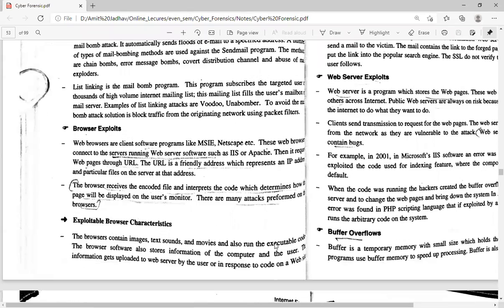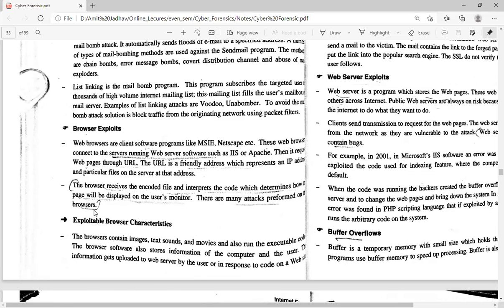Next one is the browser exploit. Web browsers are client software programs like MSIE, Microsoft Internet Explorer, Netscape, etc. These web browsers connect to a server running web server software such as IIS or Apache. Then it requests web pages through a URL. The URL is a friendly address which represents the IP address and particular files on the server at that address. The browser receives the encoded file and interprets the code, which determines how the page will display on the user's monitor. There are many attacks performed on the browser.